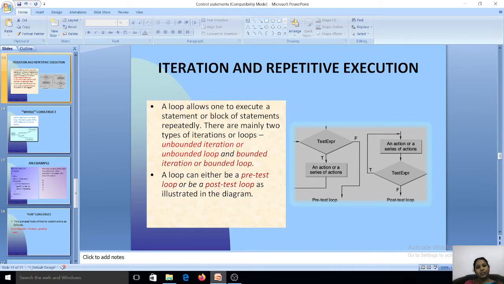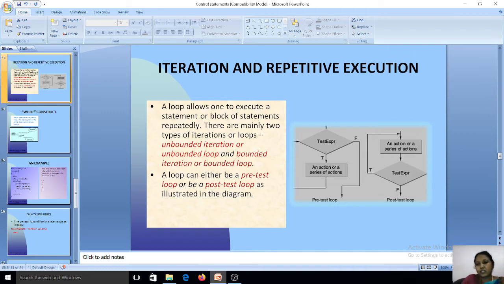A loop can be either a pre-test loop or a post-test loop. We will see the diagram so you can easily understand. Here, for the pre-test loop, first we check the expression. The test expression is nothing but a condition. If the expression is satisfied, it will execute the body of the loop, that is, an action or a series of actions is performed in the body of the loop. This is said to be a pre-test loop.